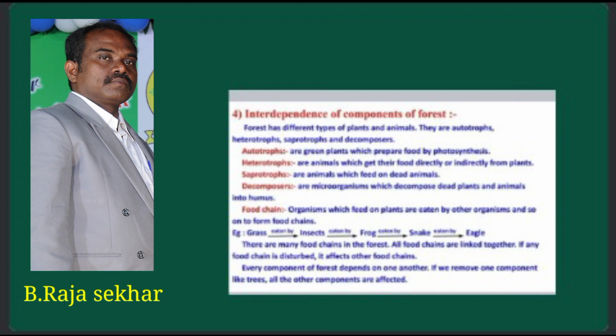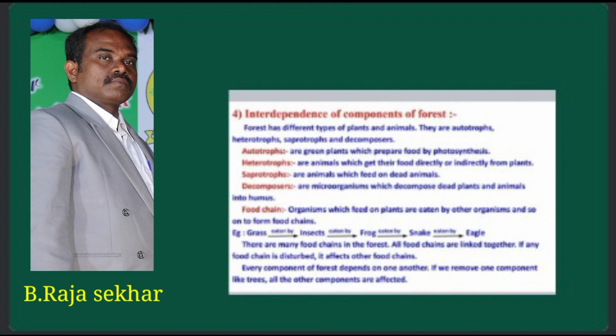Eagle is a top carnivore. This is one example of a food chain. It means eagle eats snake, snake eats frog, frog eats insects, insects eat grass.